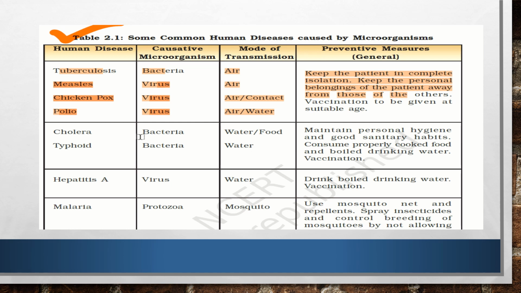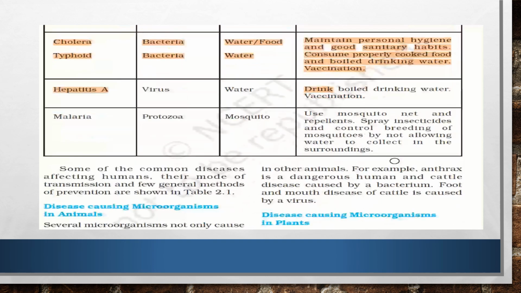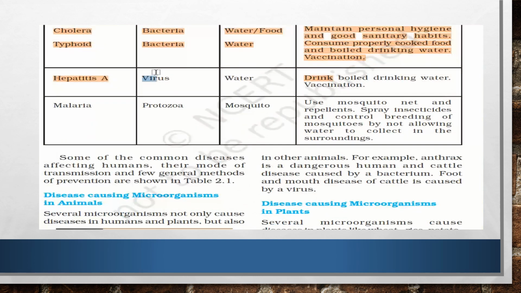Next comes cholera and typhoid. They are both caused by bacteria and are waterborne diseases. So maintain personal hygiene and good sanitary habits, consume properly cooked food and boiled drinking water, and vaccination is mandatory. Next comes hepatitis A. It is a virus-caused disease, spread through contaminated water. So drink boiled water, and vaccination is also very important.